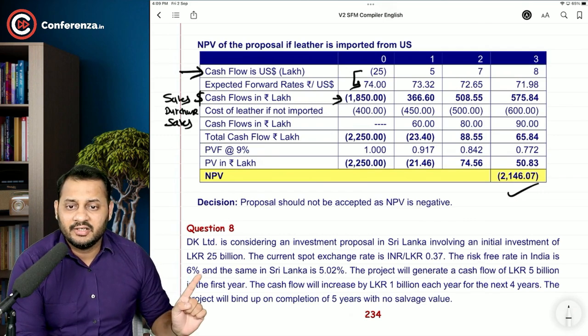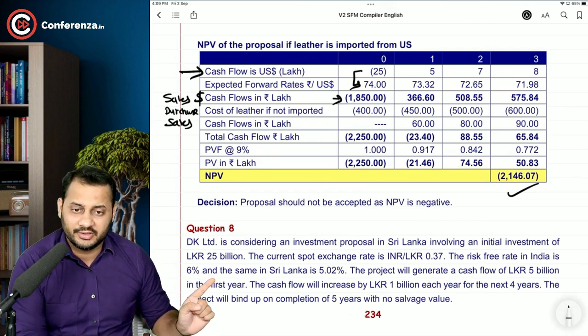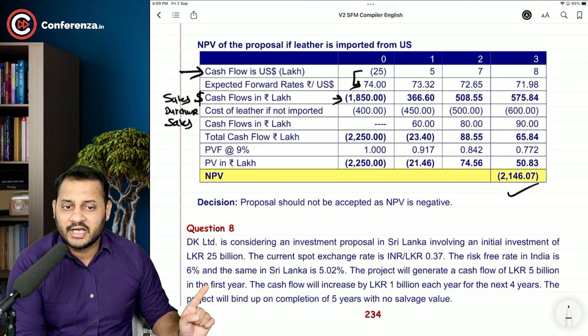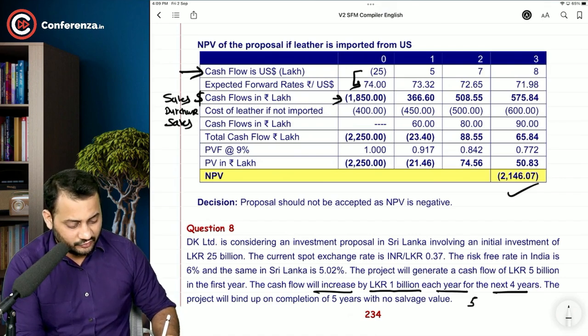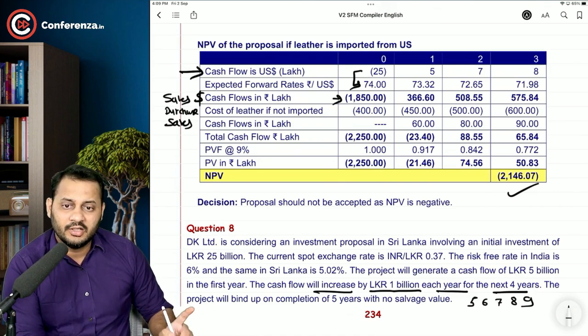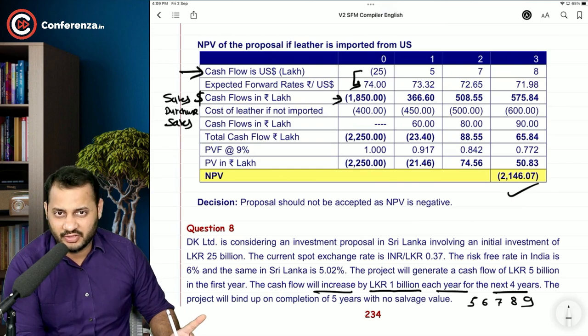The risk-free rate in India is 6% and the same in Sri Lanka is 5.02%. Project will generate a cash flow of LKR 5 billion in first year. The cash flow will increase by LKR 1 billion each year for the next 4 years. So 5 plus 6, 7, 8, 9. The project will wind up on completion of 5 years with no salvage value.